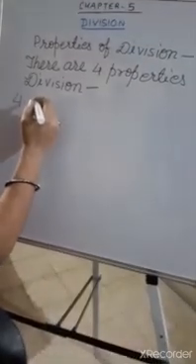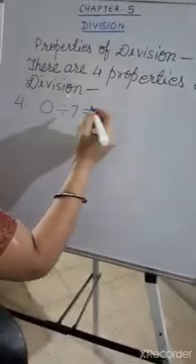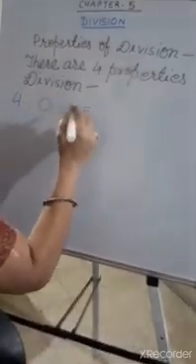Now the fourth property of division is: when 0 is divided by any number, what quotient do we get?